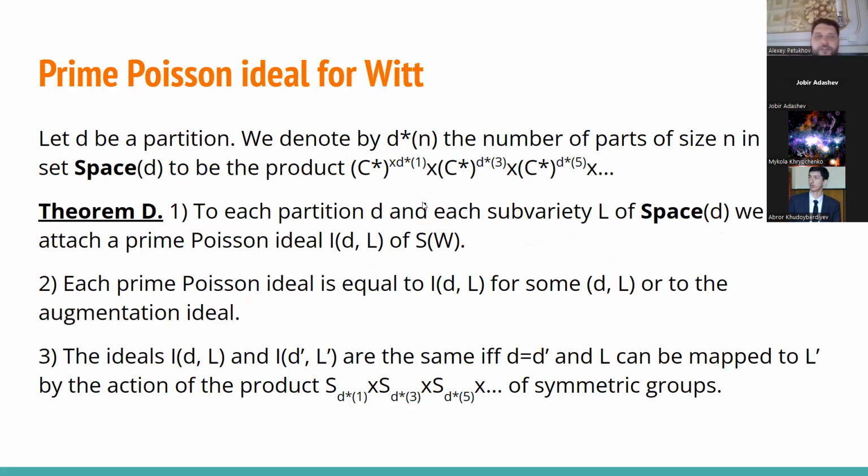So I need to introduce a little bit more notation. Let D be some partition, and we denote by D star n the number of parts of size n in D. And then we set space D to be the product of C star tensor, D star 1 copies of C star, D star 3 copies of C star, D star 5 copies of C star, and so on.